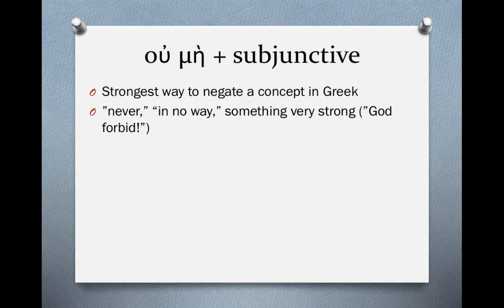And then sometimes we're going to see the subjunctive with the combination ou me. These are two negative words, right? Not and not. This is the strongest way to negate a concept in Greek. A good translation might be never or in no way. The King James translators opted for something that was more dynamic, but certainly communicates the very strong negative concept, God forbid.